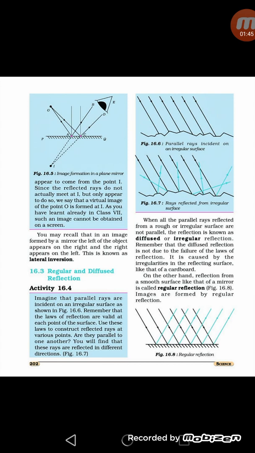And this diffuse reflection doesn't mean the failure of the laws of reflection. As we know, there are two laws of reflection. First law says that angle of incidence is always equal to angle of reflection, and second law says that incident ray, reflected ray and normal ray all lie in the same plane. These two laws are also followed in the case of diffused reflection. So diffuse reflection is not due to the failure of the laws of reflection, it is caused by the irregularities in the reflecting surface, like that of a cardboard.